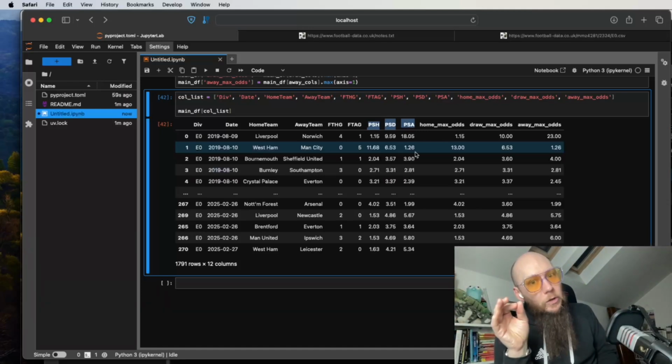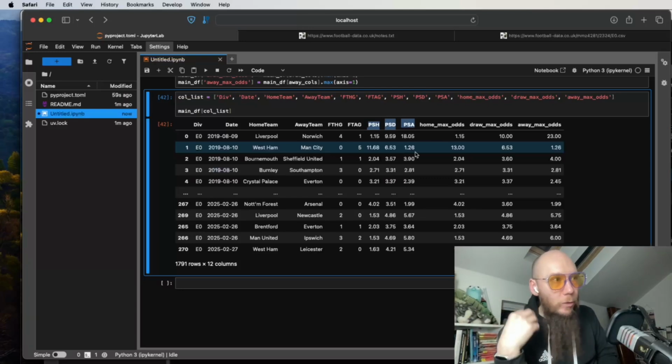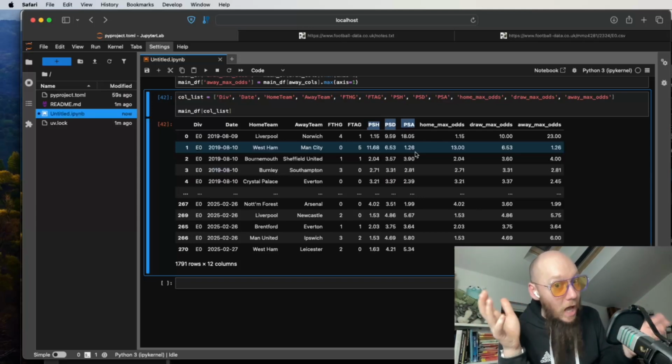The reason we are using Pinnacle for modeling is because they are a sharp bookmaker. They have a reputation in the industry for being extremely good with their modeling and reacting to market trends very, very quickly. So if you are after an accurate-ish price for how a football game is going to go, you can do a lot worse than the Pinnacle line.